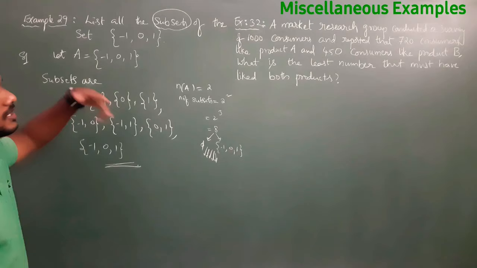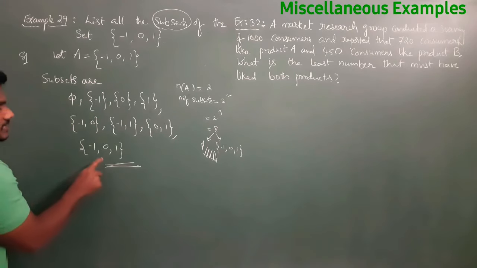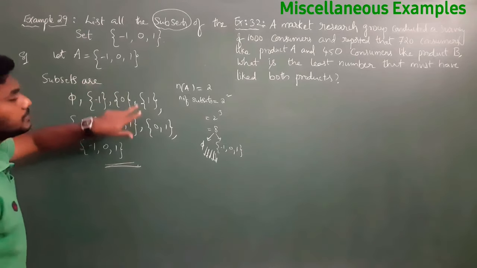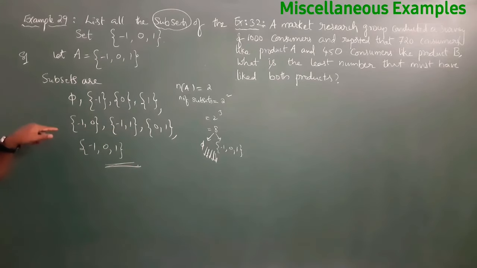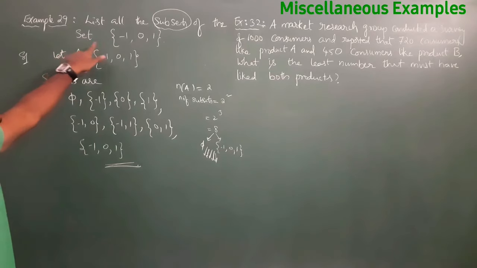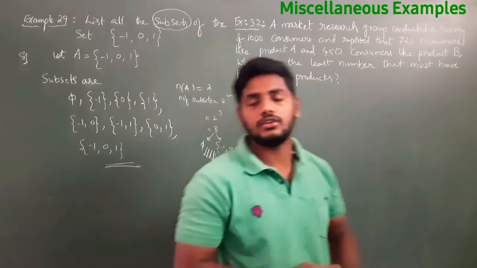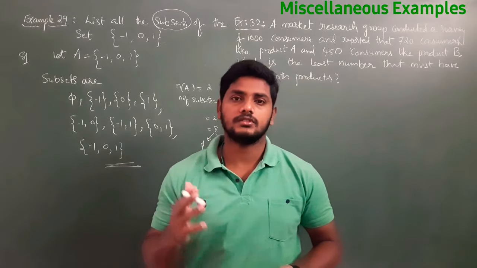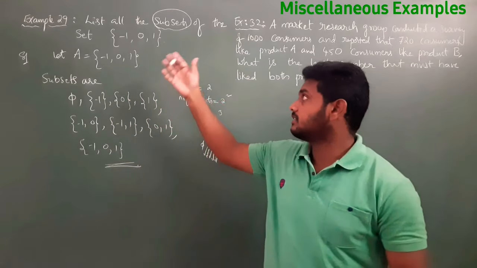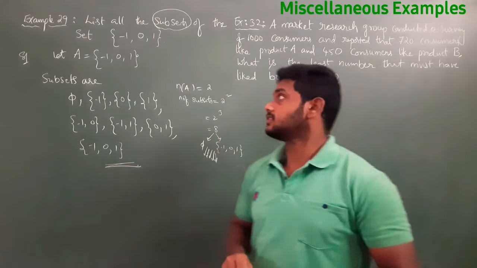If a set has 3 elements, the number of subsets is 8. So you need to remember, first is the empty set, last is the set itself, nothing but the same set. In between, first we take single elements, next double elements. So this is how to list all the subsets of the set minus 1, 0, 1. If they give any set like set ABC, or set 1, 2, 3, 4, you can write it like that. Based on this they may ask a 1 mark question, or sometimes if the set is big, like 1, 2, 3, 4, they may ask for 2 marks also. Concentrate on it. Next question.